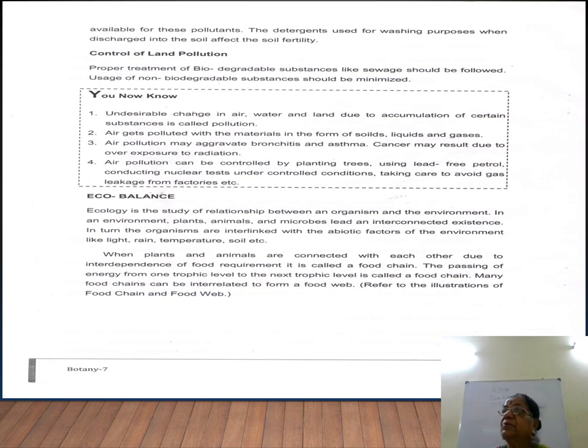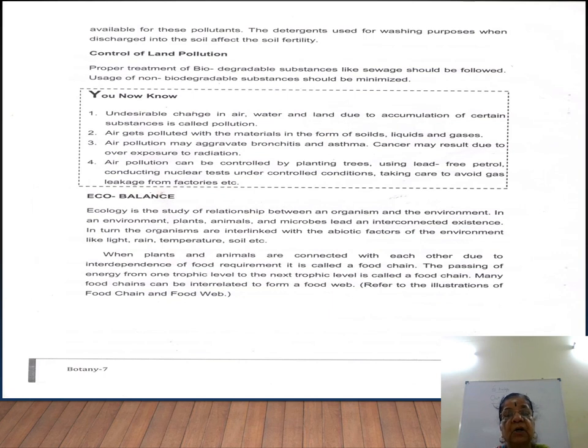So now we come to that. Ecology is the study of relationship of an organism and the environment. Relationship between an organism and the environment. In an environment, plants, animals and microbes lead an interconnected existence.